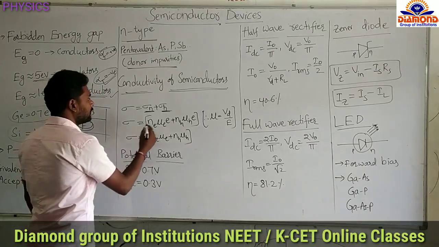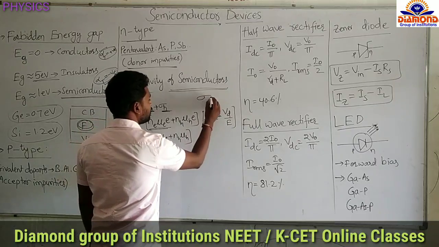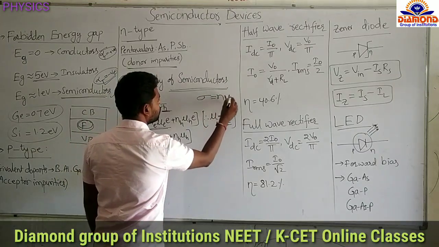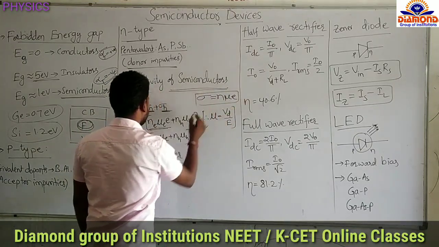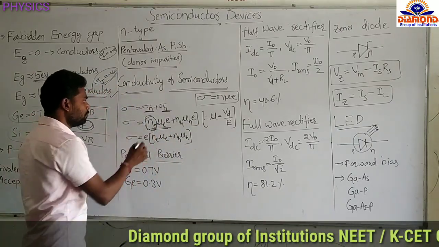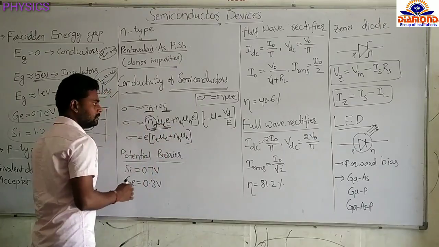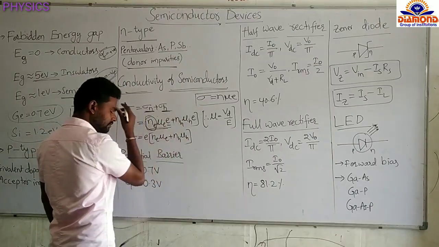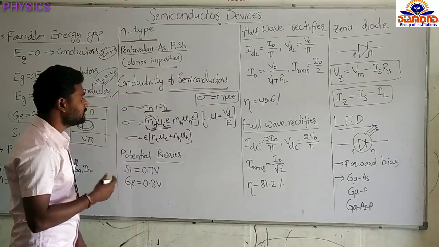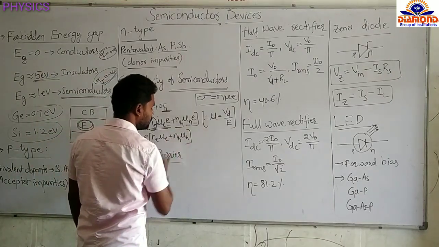Okay, now the conductivity of the electrons. We know the conductivity formula: sigma equals n mu e. Here n_e is the density of the electron, mu_e is the mobility of the electron, and e is the charge on the electron. n_h is the density of the holes, mu_h is the mobility of the holes, and e is the charge on the holes.